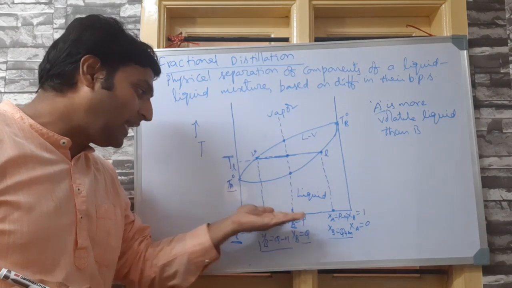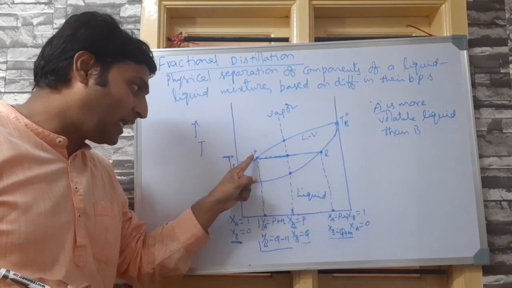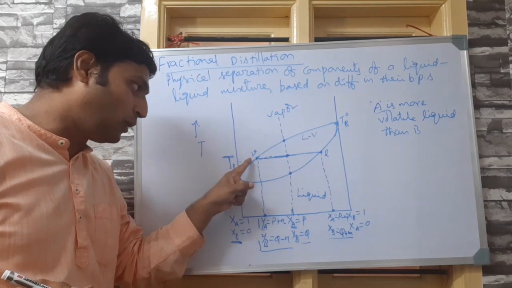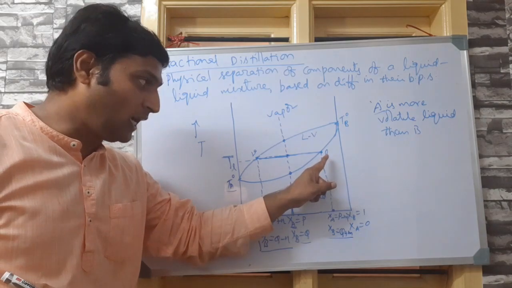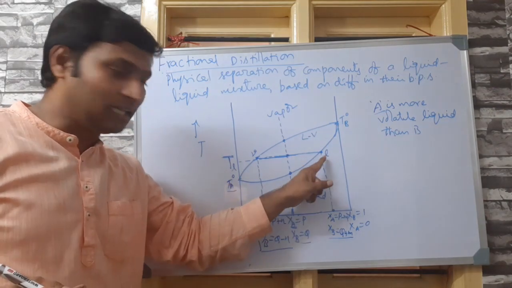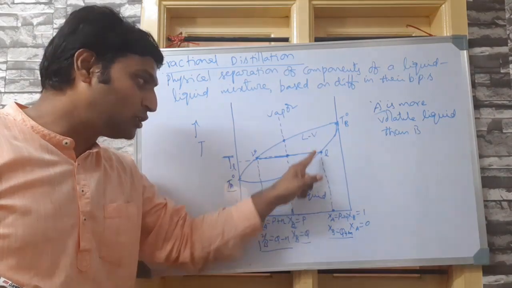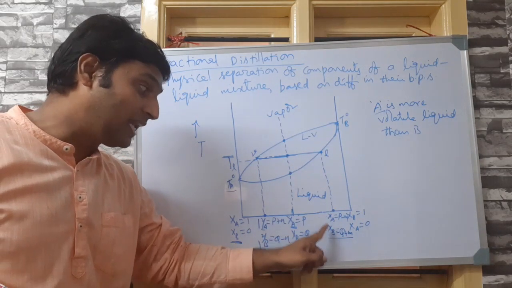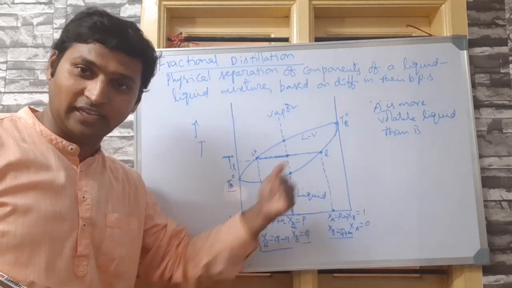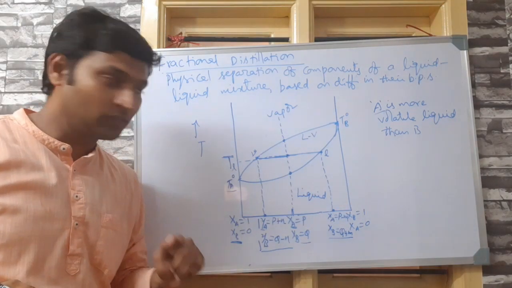Now, when I heated this mixture to TL, I got a point V on the dew point curve at one end of the tie line, and I got a point L on the bubble point curve at the other end of the tie line. The composition against L, on the bubble point curve, represents the liquid phase composition after heating at this temperature.